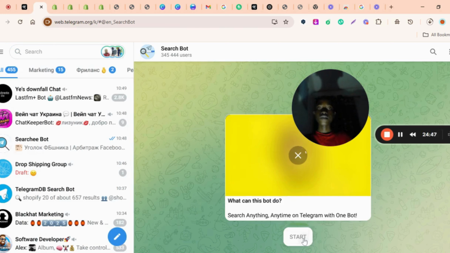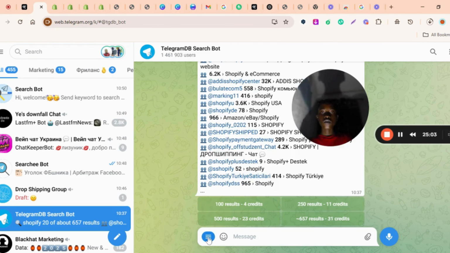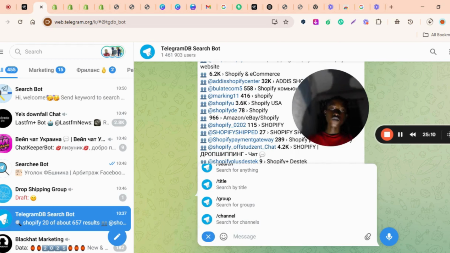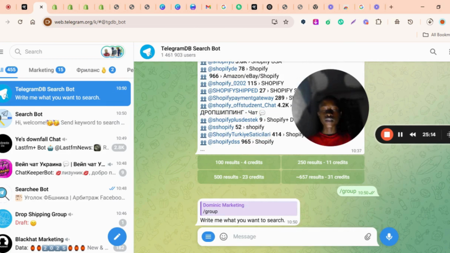I start the bot. Most of the ones that have users daily are the legit ones. So it says send a keyword to search them. Those groups have different ways of prompting them. As you can see, the first one, which was Telegram DB bot, we have to click the line here, scroll down, then we see search for groups. We click it, and then we type it.